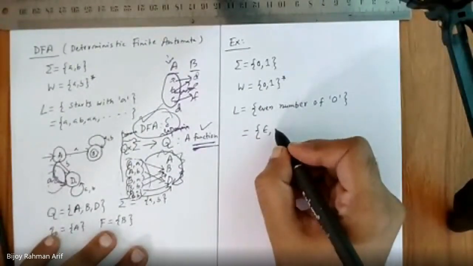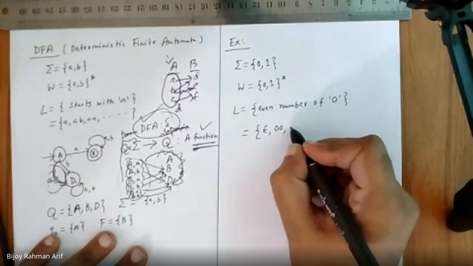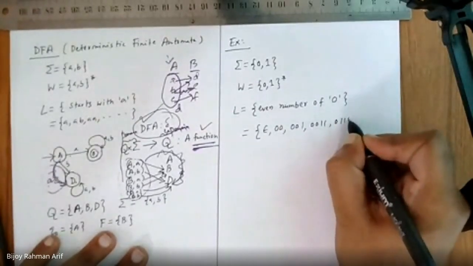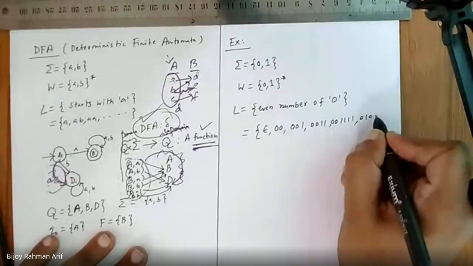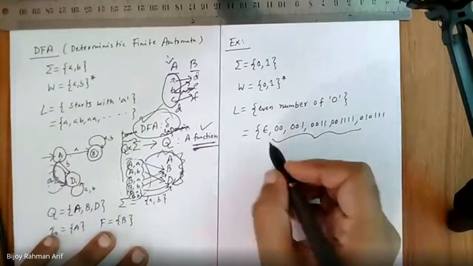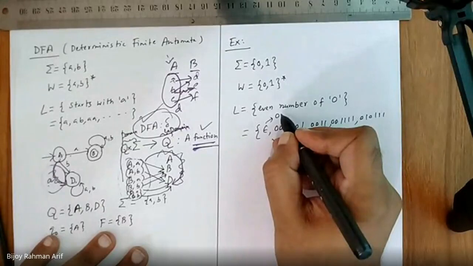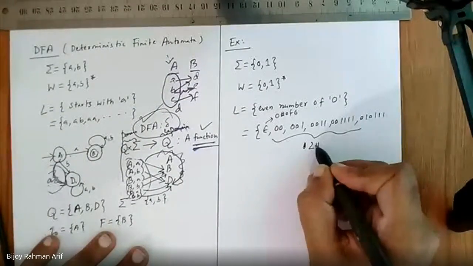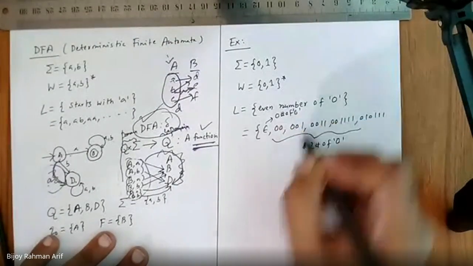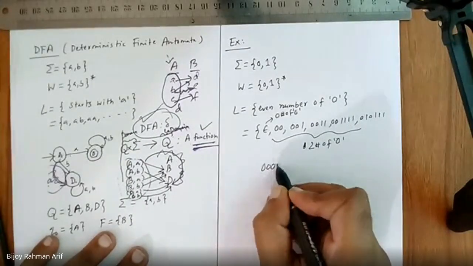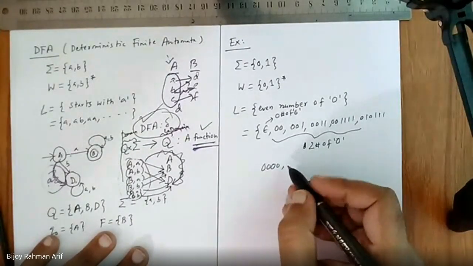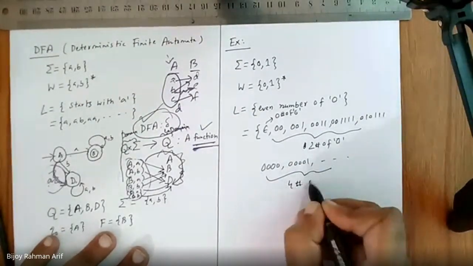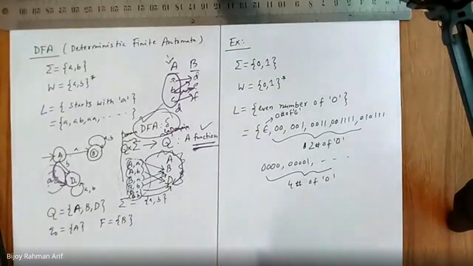Epsilon, 0, 0, 0, 0, 1, 0, 0, 1, 1, 0, 0, 1, 1, 1, 0, 1, 0, 1, 1. So this is 0. This is 1, 2 number of 0. Then what else? 0, 0, 0, 0, then 0, 0, 0, 0, 1, so on. 4 number of 0. Okay, guys? This way it will continue.